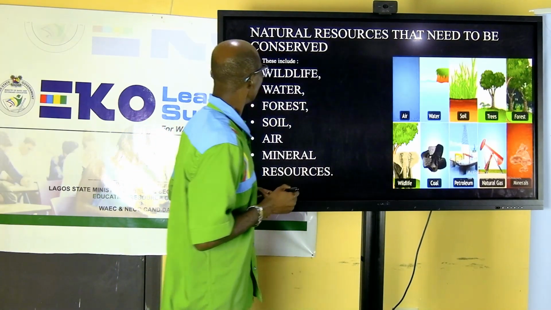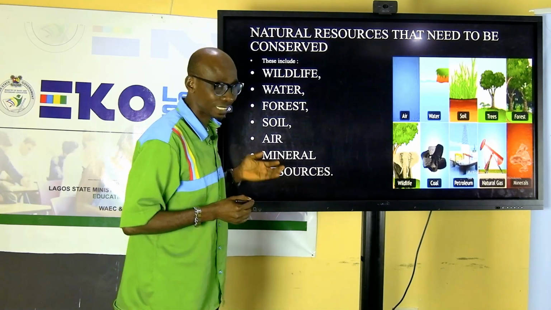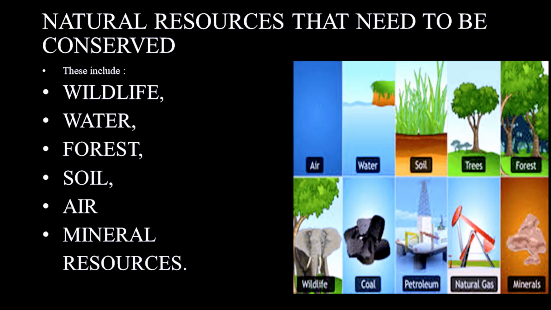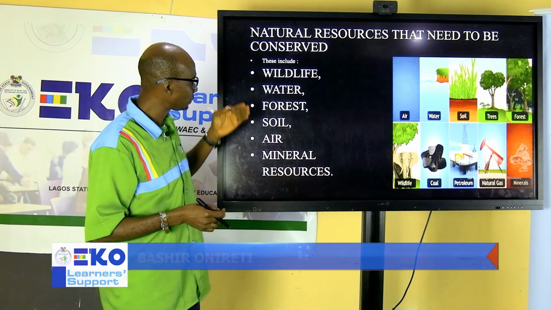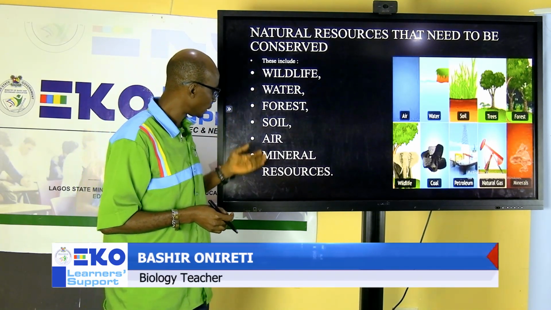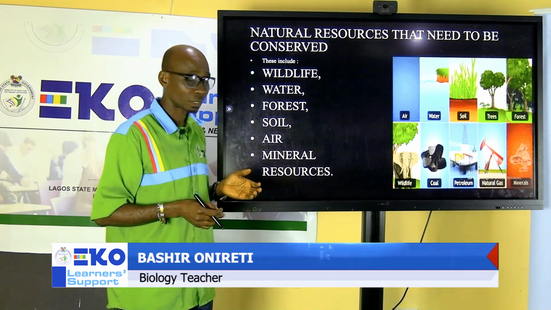Let's move on. I have here resources that need to be conserved. These are resources that we just need to continue to manage so that we don't overuse them. They don't get exhausted. I have here wildlife, water, forest, soil, air, then mineral resources.